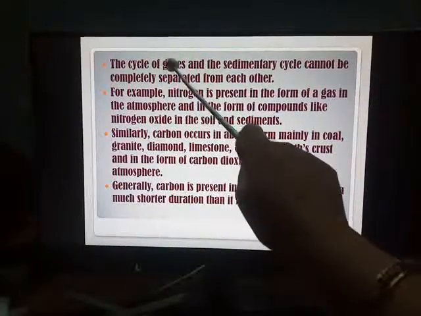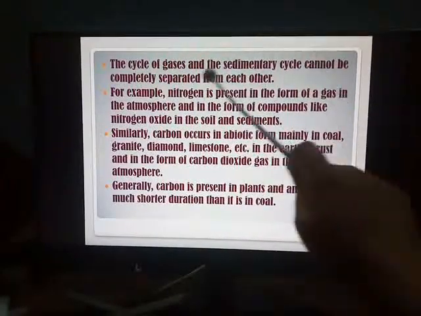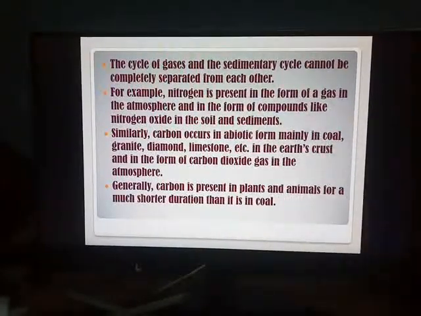The cycle of gases and the sedimentary cycle cannot be completely separated from each other. If you take an example of algebra and geometry or science 1 and science 2, even if both the subjects are different, still you cannot completely separate the subjects from each other. Just now, take an example. We are studying a topic from science 2.